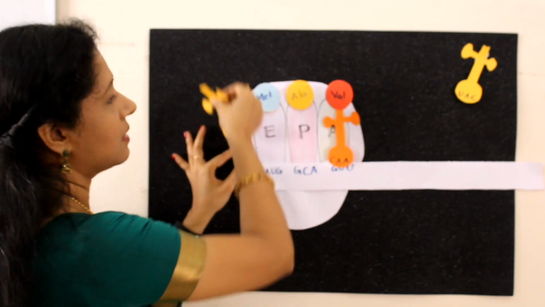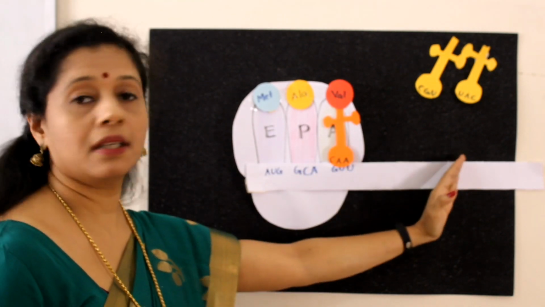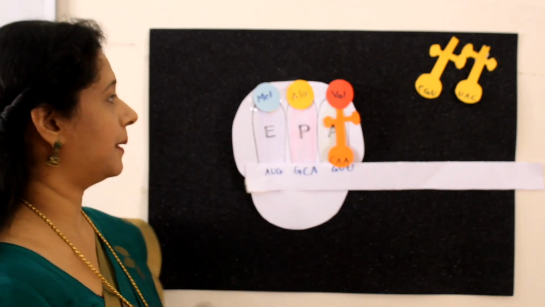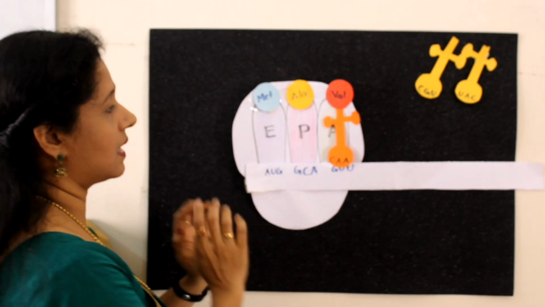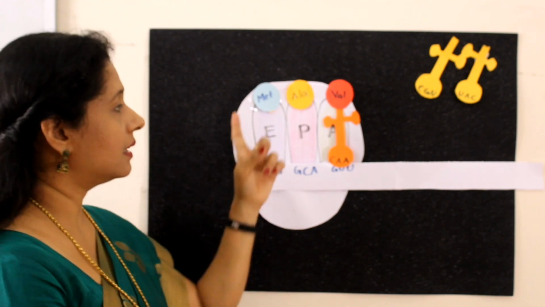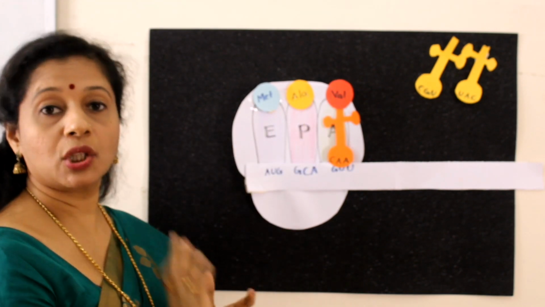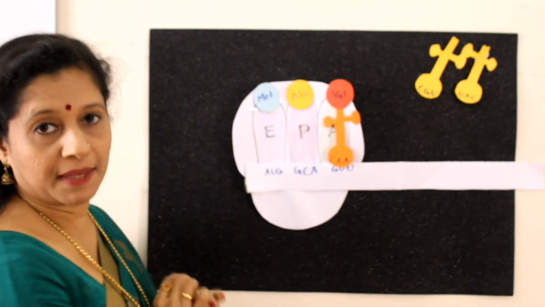From the exit site, it will move to the amino acid pool for bringing another alanine if the sequence is there. So now the same process is still continuing. Now on the A site, the tRNA has a tripeptide, 3 amino acids. So now from here, this will shift to the P site.